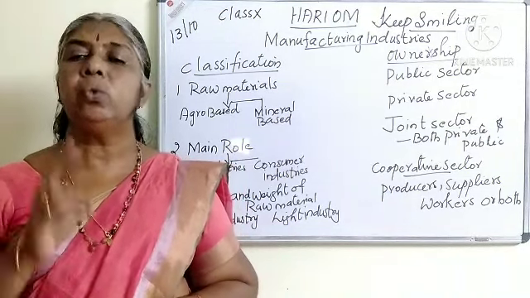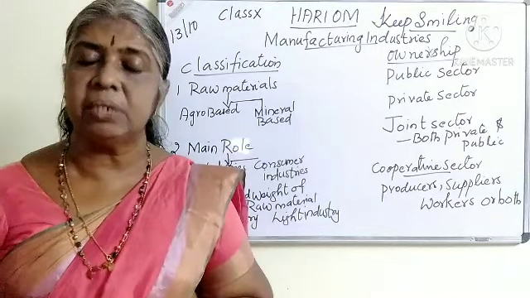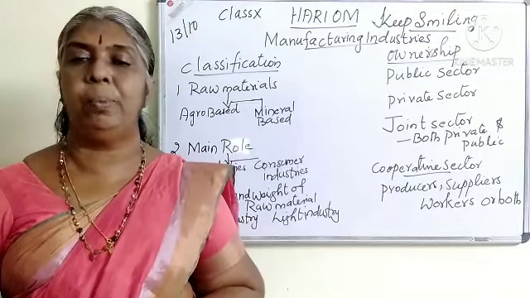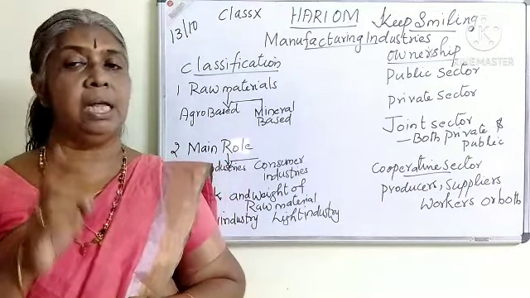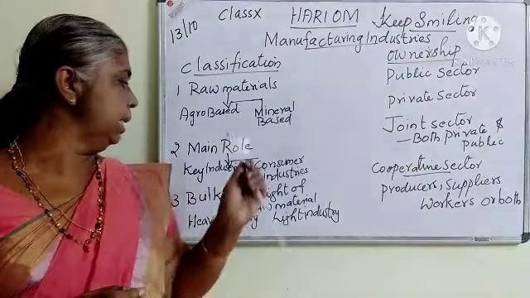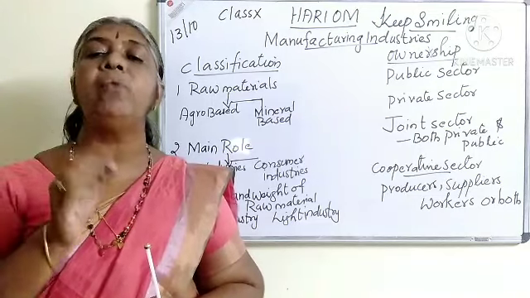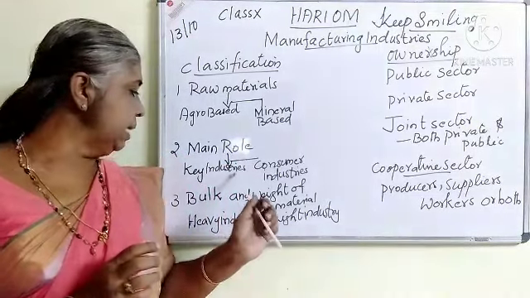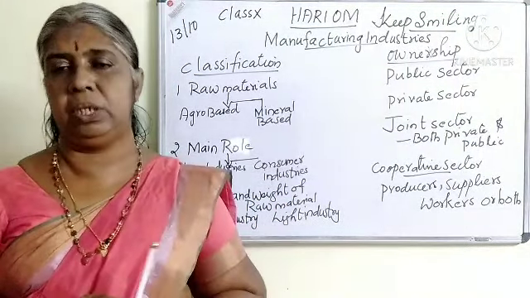So there are two classifications I told. Based on the raw materials of the industry, we can classify the industries into agro-based industries and mineral-based industries. That is one classification of the industry. What is the next one? Based on the main role of the industry, we can classify key industries and consumer industries.